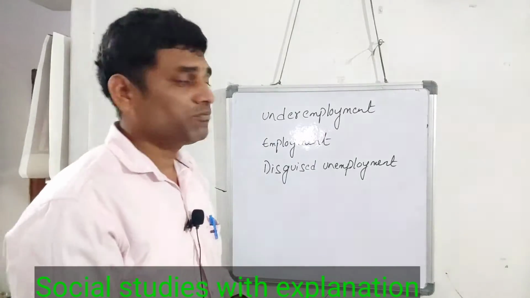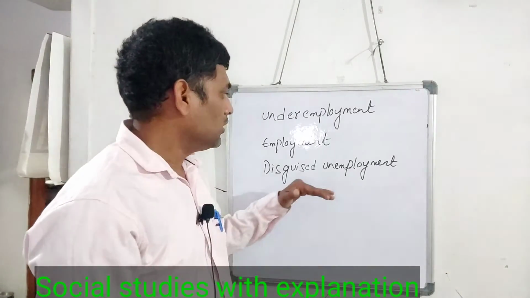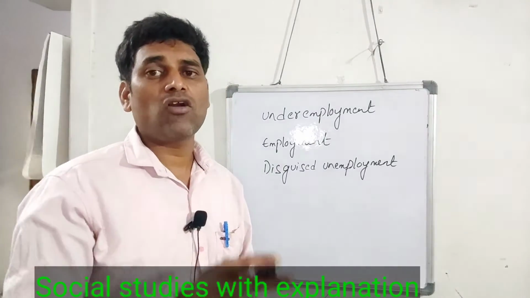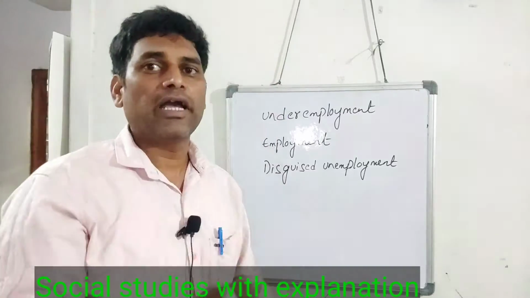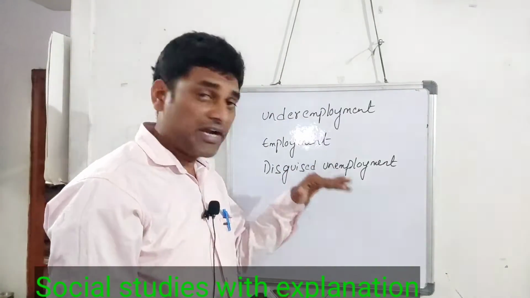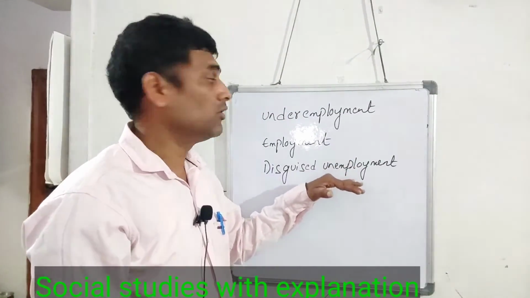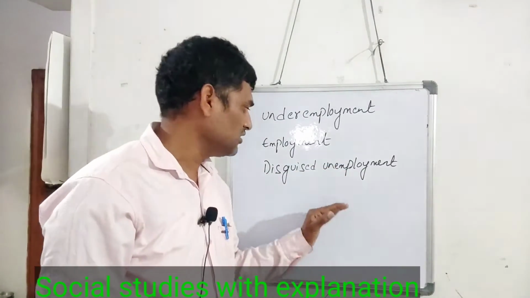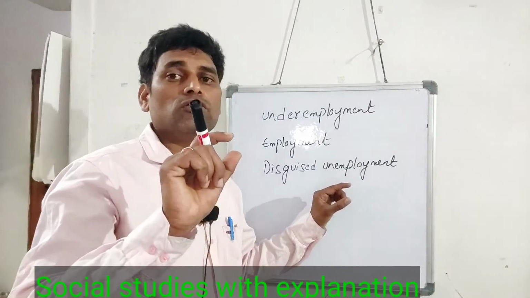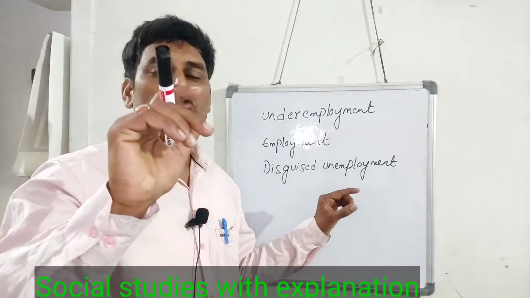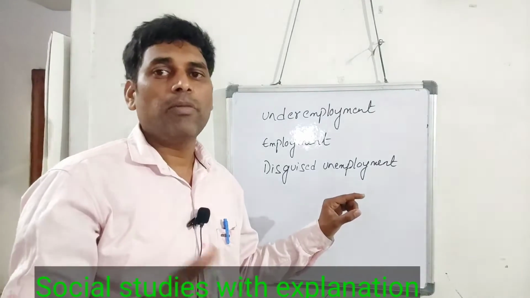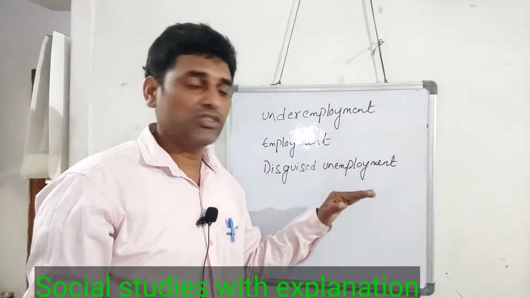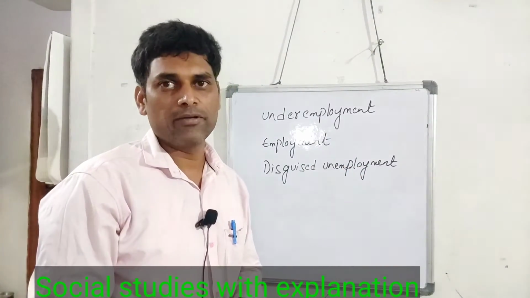Here, people like the brothers in Gayatri's family are educated, but they are not doing work to earn extra income for their family. So this kind of employment is called disguised unemployment. It is a situation where people have the capacity to generate some income, but they are working beyond their capacity.